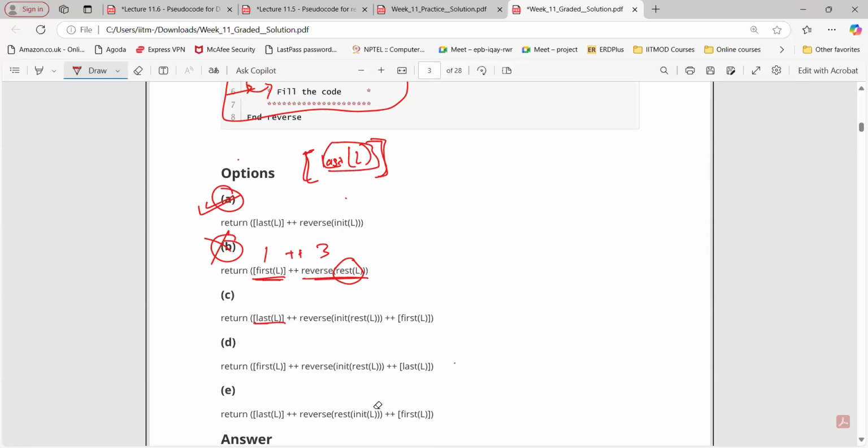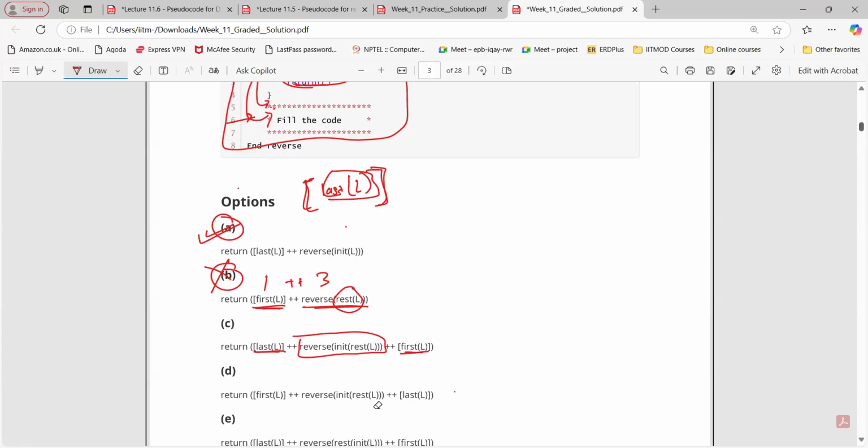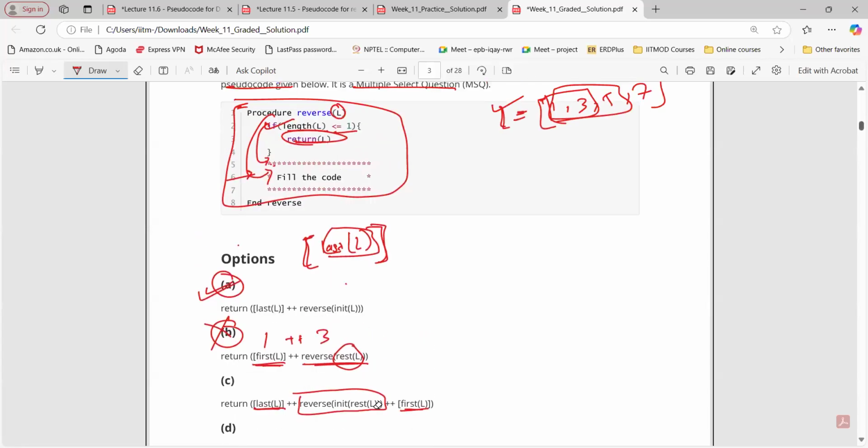Right, but how? See here, last element, then ++, what are we going to append? Init of rest of L. So rest is what? We have removed the first element, then the init of that. First we have added here. So how is this working? Can anyone tell me, if we use option number C, how will it work?